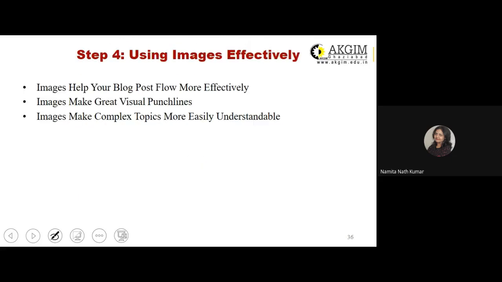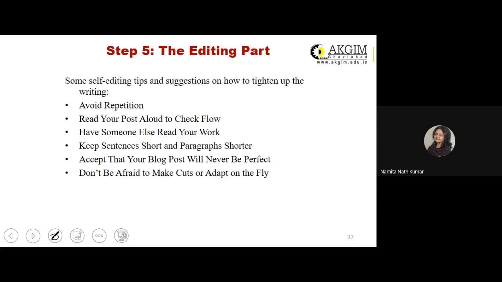Then the use of images as a part of your blog post. Images help your blog post flow more effectively, because pictorial depiction always gives a clearer picture to the reader as far as understanding the content. Images also make great visual punchlines. Images make complex topics more easily understandable. So these are some of the reasons why you should use images effectively as a part of your blog post.